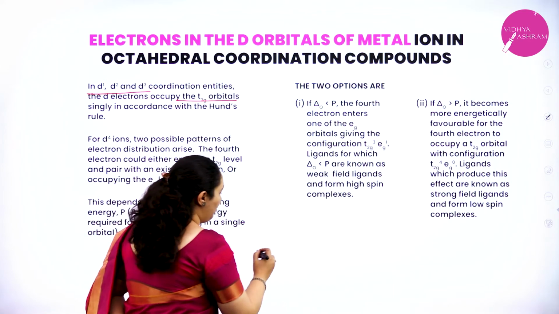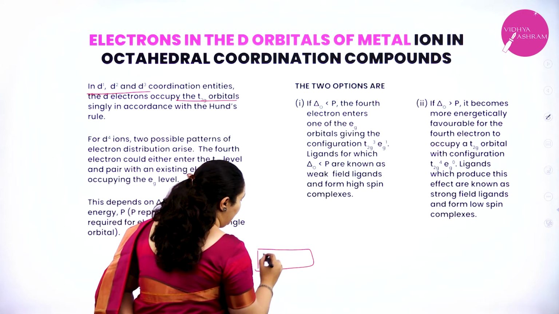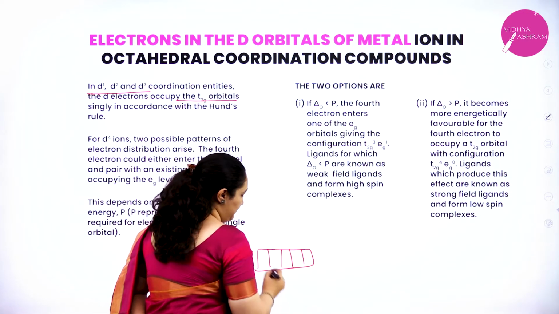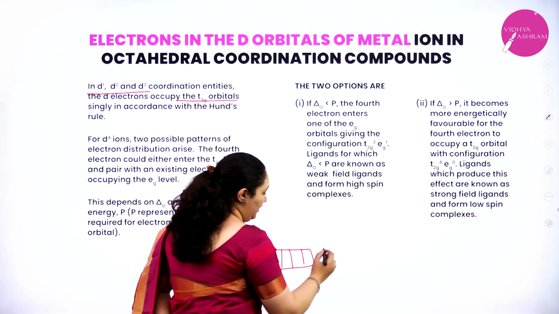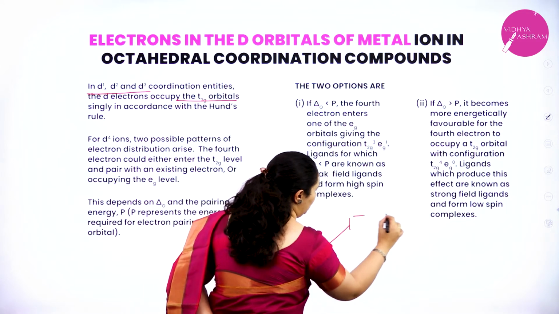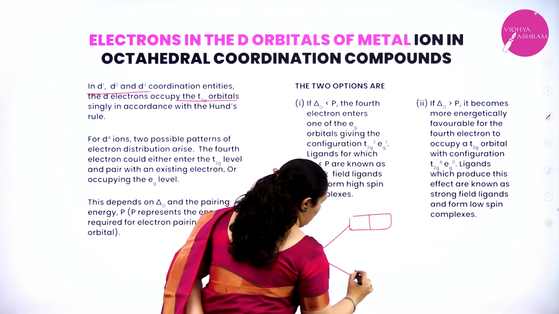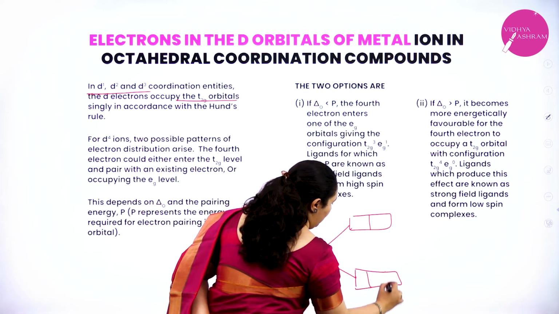Correct? In octahedral complexes, what is happening? We have 5 orbitals which are degenerate, which will split into 2 sets of orbitals.